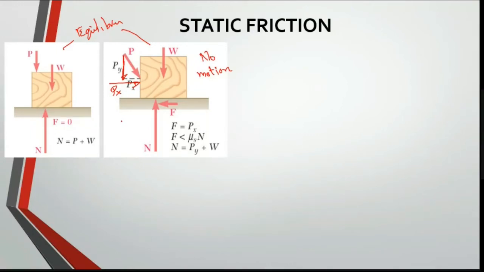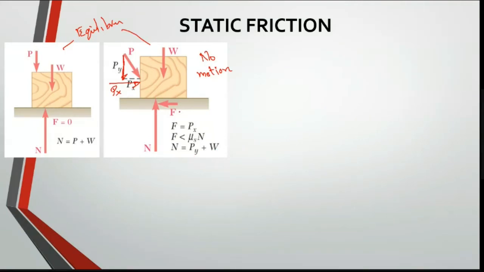If I equate it, what I can say is, sigma Fx is equal to 0 means you have a friction force F. So there is a friction force, something which is related, equal to Px. Because if I don't have this force, you have only Px, which means your object is moving. So there is something which is resisting. So that is F is equal to Px. And your normal force N is equal to Py plus W.